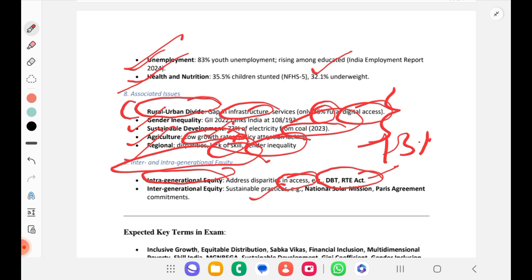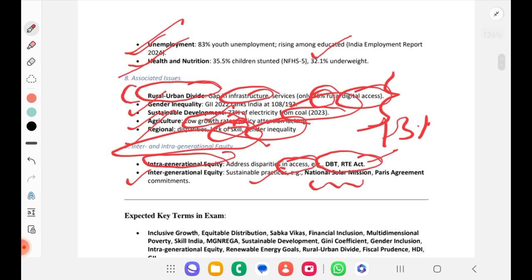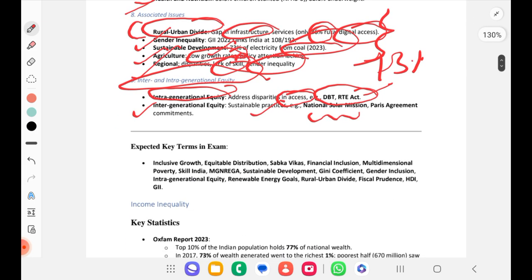Whereas for intergenerational equity, sustainable practices should be there. For that we have the National Solar Mission, Paris Agreement commitments, the NAPCC's 8 missions, all those things we are following for intergenerational equity.